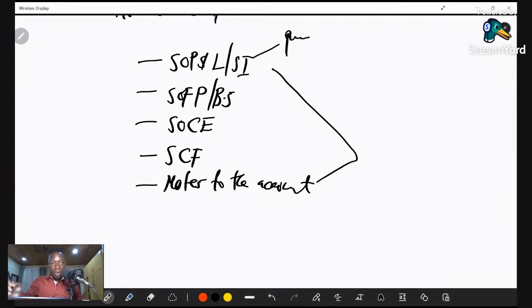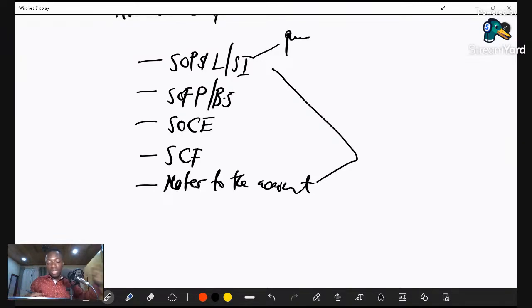The statement of profit or loss talks about the performance and the profitability of the business, whether it's making a profit or loss. Then the statement of financial position gives us a snapshot of the entity's current position of its capital, of its assets, and those who claim assets within the business. We call those liabilities. As we move along, you will understand all these things that I'm trying to put across.